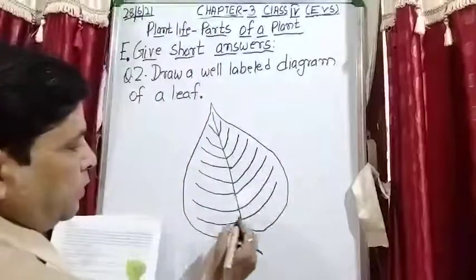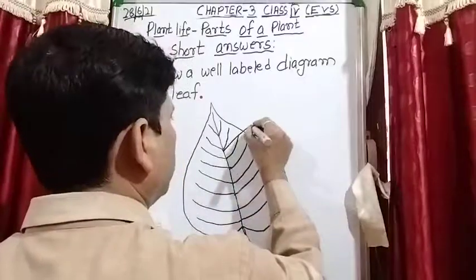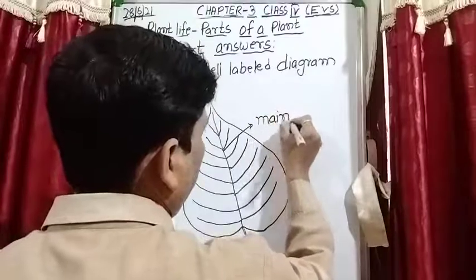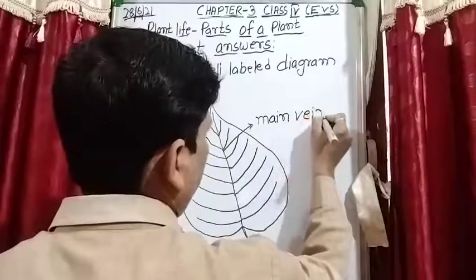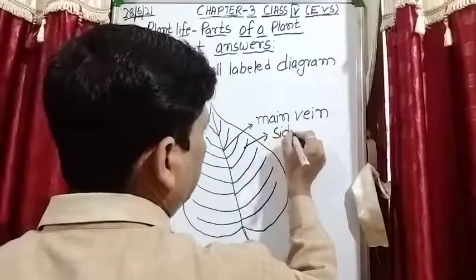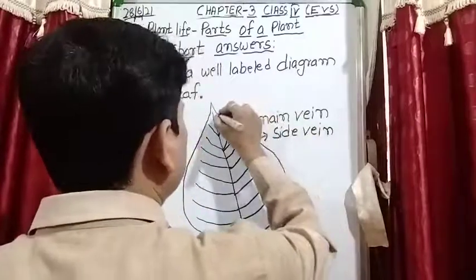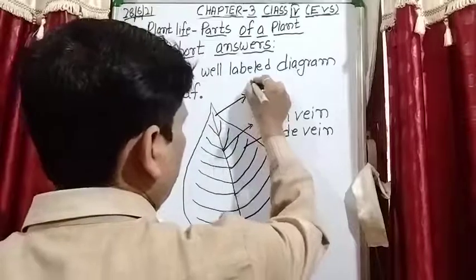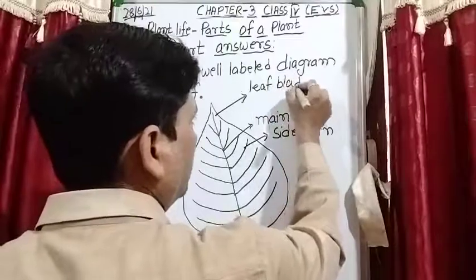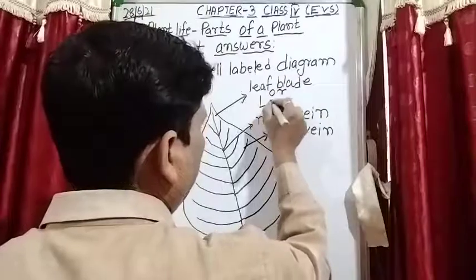So this is known as the main vein. This is known as the side vein. This is known as the leaf blade, or you can also write lamina.